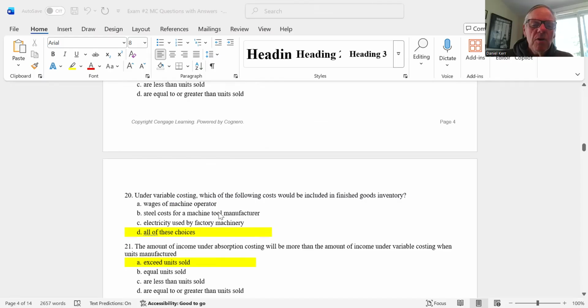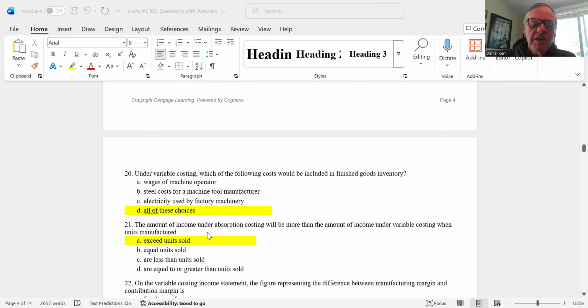Number 20, under variable costing, which of the following costs would be included in the finished goods inventory? So wages of machine operator, that's a variable cost. Steel costs for a tool manufacturer, that's a variable cost. Electricity used by factory machinery, those are all variable costs. So those will all be included in the finished goods inventory because they're all variable costs. So the answer there is D. You saw this when you did the variable income statement on the take-home exam.